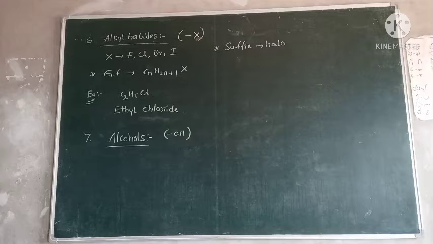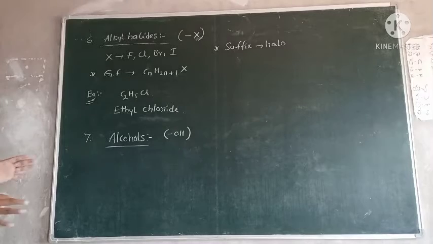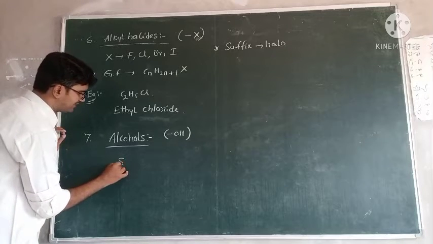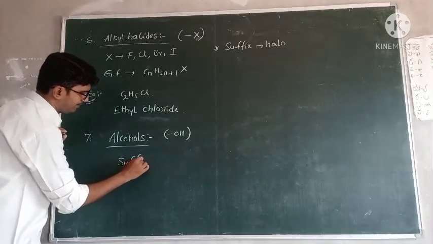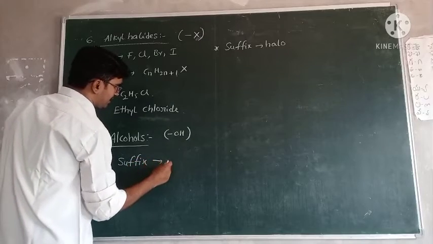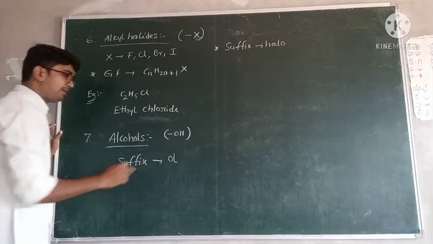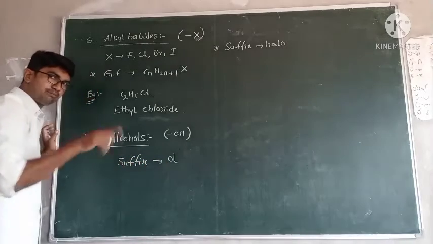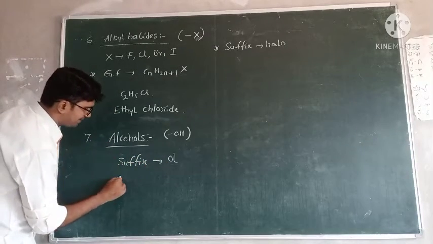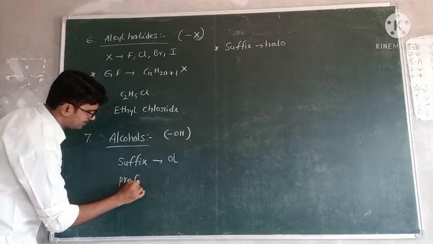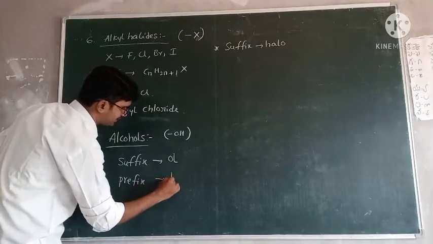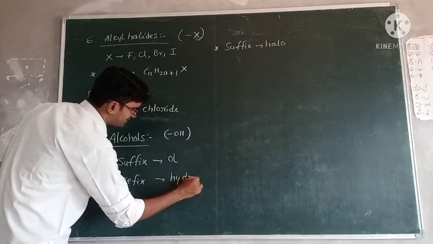These alcohols we can write in any way, but just remember these two: main name, suffix name. The suffix name is ol. Suffix means main hero character. Prefix name is hydroxy.